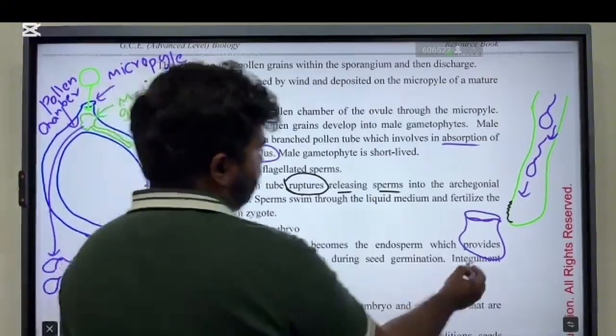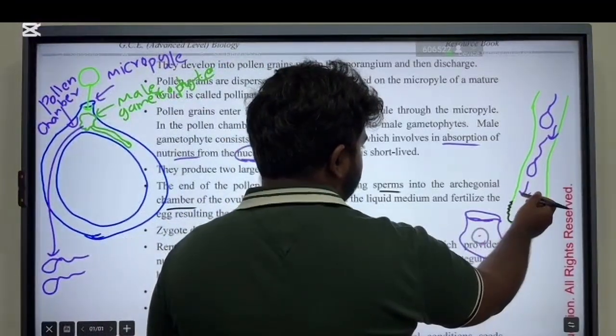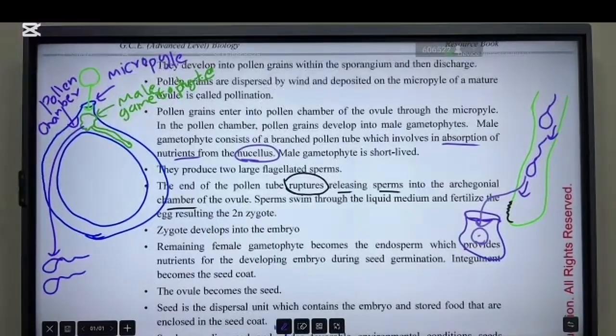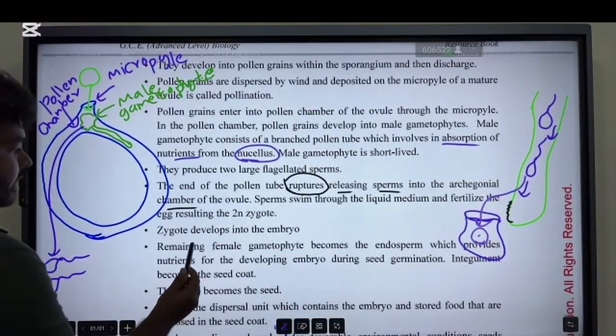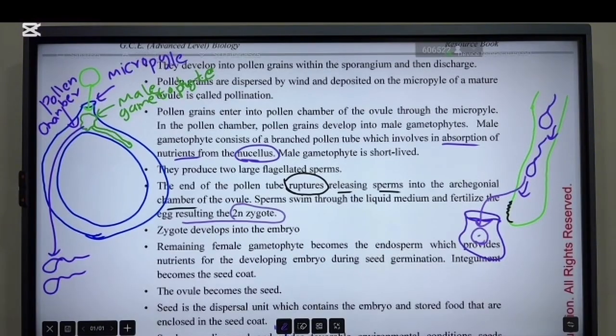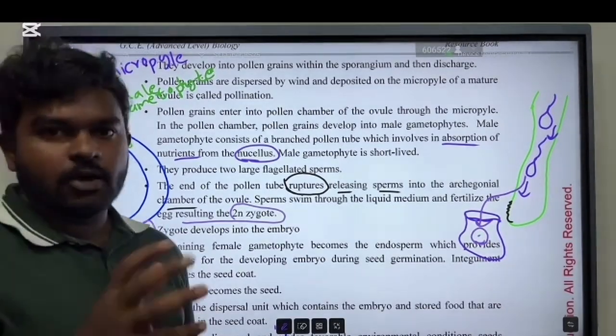Consider there is an egg here. One sperm will enter the archegonial chamber and fertilize the egg, resulting in a zygote. Then the zygote develops into an embryo. You know the other parts, right? This is the important thing because you have to explain how this occurs.